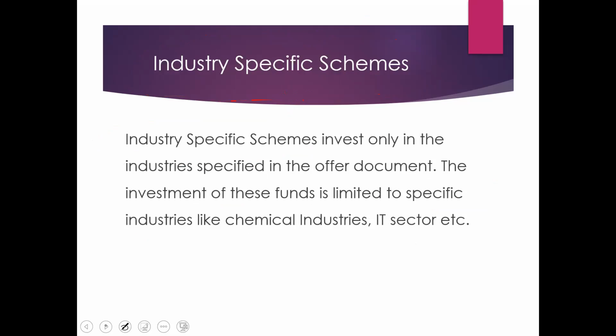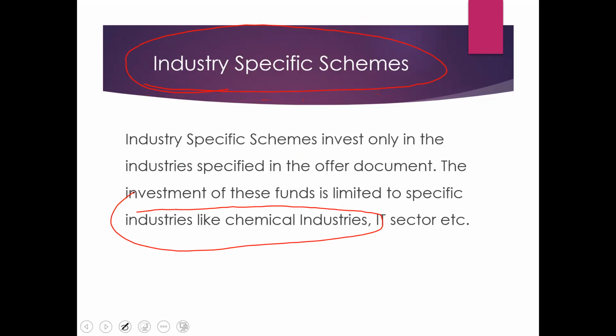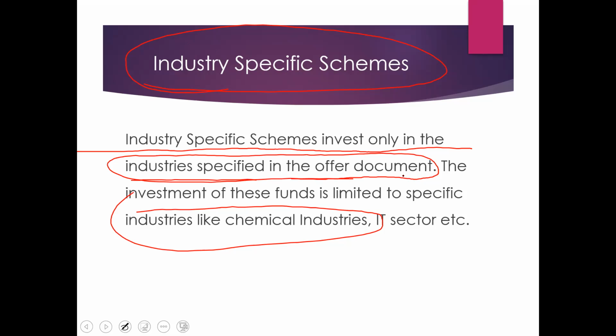Then, industry specific schemes or industry specific fund. Now, what is this? The collected amount is to be invested in one particular industry. That is nothing but industry specific schemes. Industry specific schemes invest only in the industry specified in the offer document. Is it clear? See, whatever amount they collect, they invest in one particular industry, which is specified in the offer document, in the prospectus they mention, right? Such type of fund is nothing but industry specific schemes or industry specific fund.